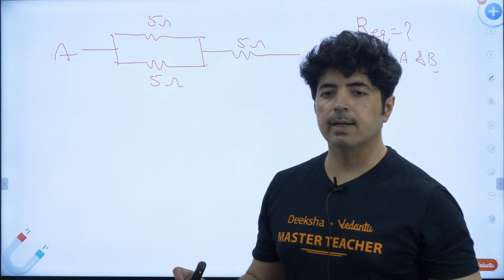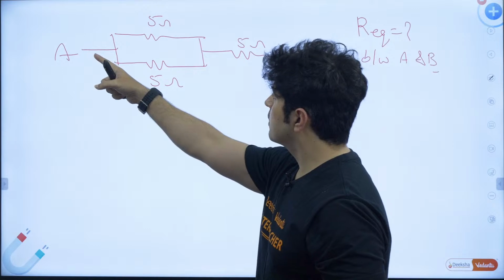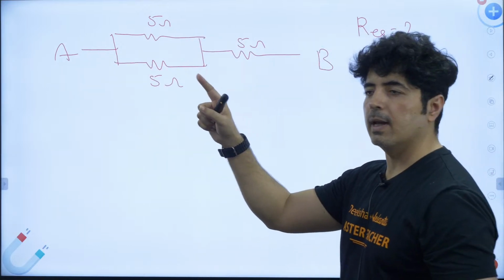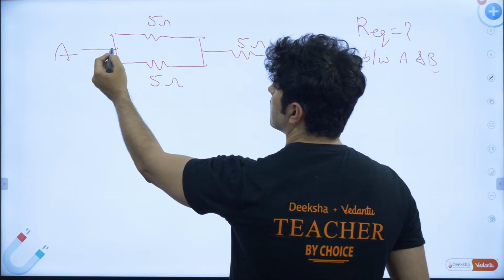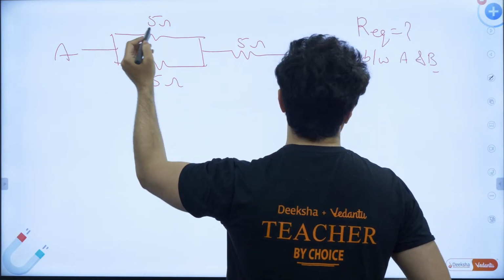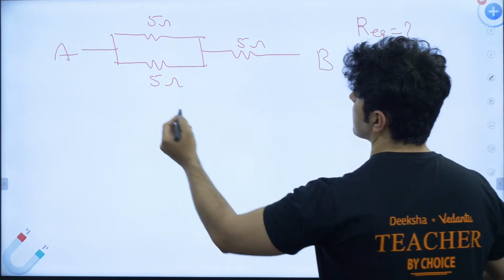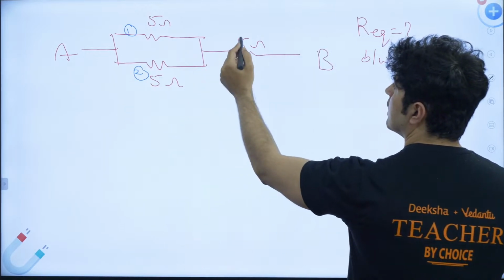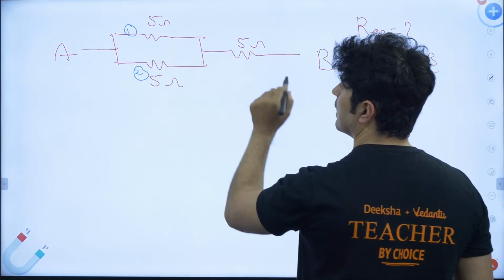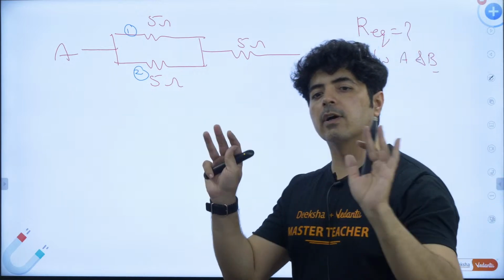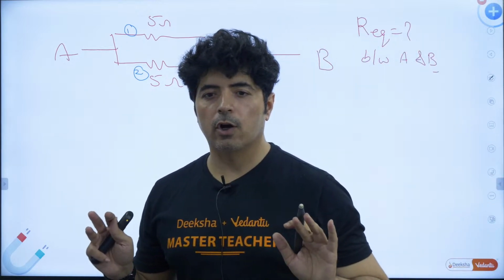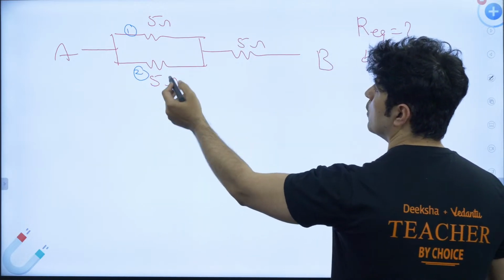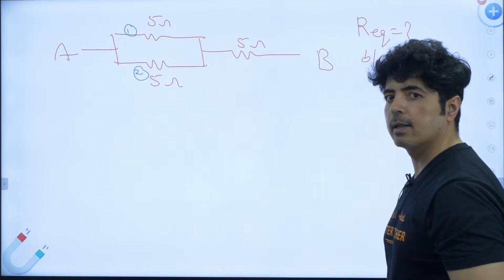How to find that? It's very simple, guys. Just see over here. First, we need to find out how many ways I can go from A to B. So one way is I can go from here. This is my one way. I'm just changing the color so that you guys can understand it. This is second way. And then this is the common way, common between 1 and 2. So first thing is leave the common one. So what's happening over here is 1 and 2 are in parallel.